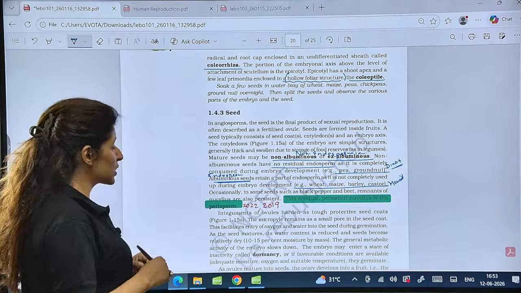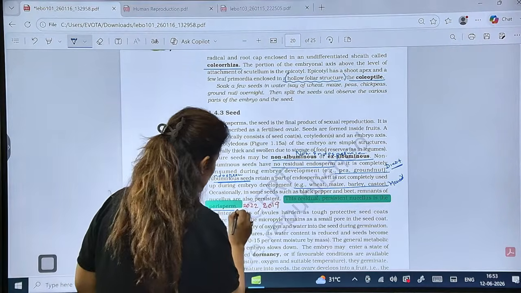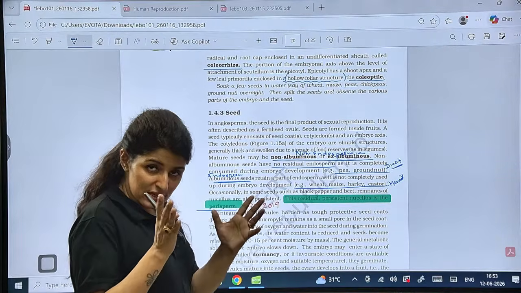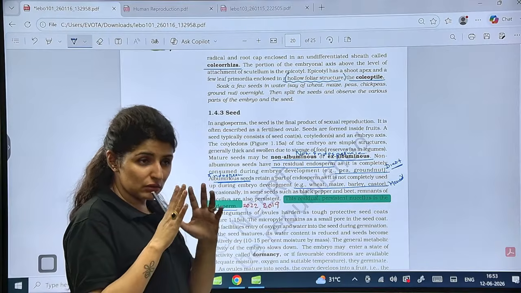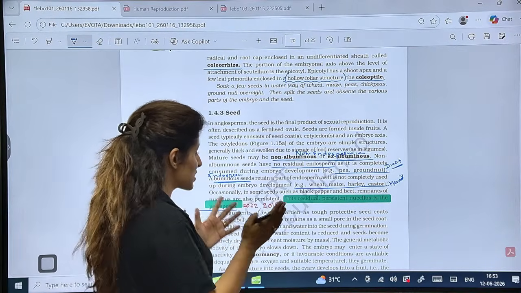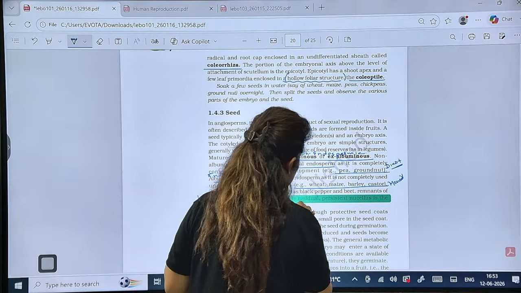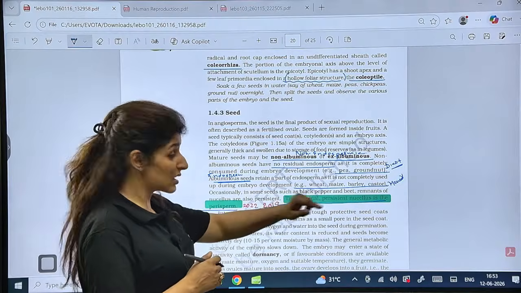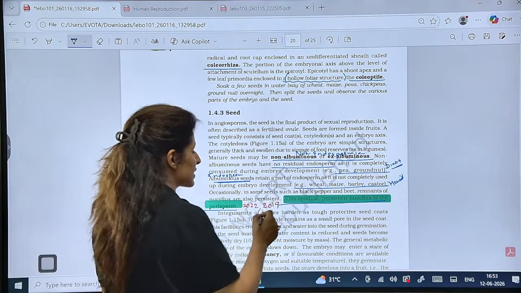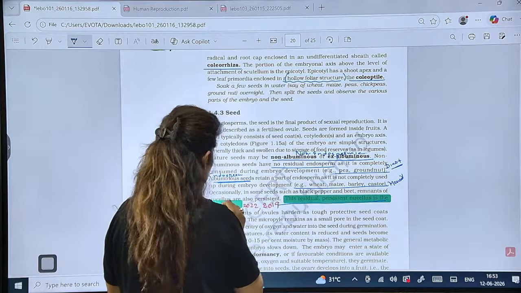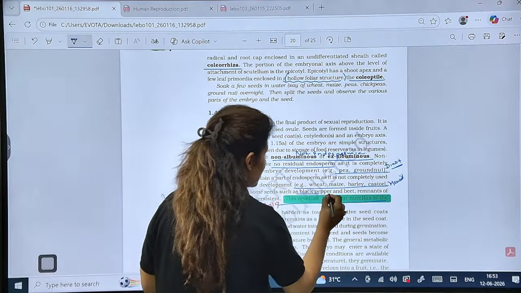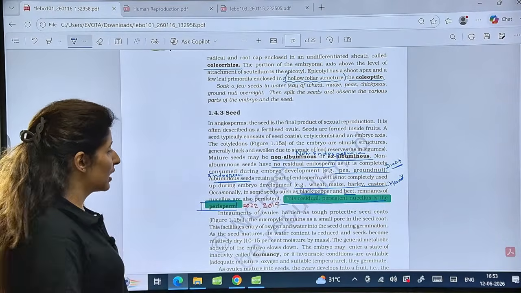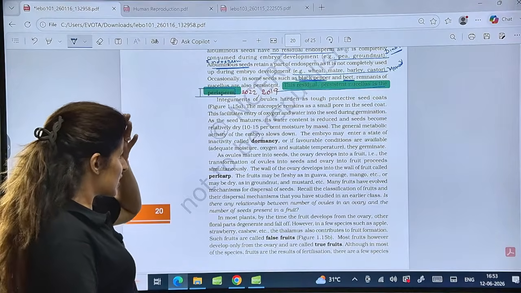Now, other than endosperm, there is another term called perisperm. See, the question has already been asked around perisperm. So, nucellus is present around the embryo sac, right? That nucellus is also consumed generally, but in some cases there can be some nucellus left behind. So the residual or the persistent nucellus is known as perisperm. See the examples: black pepper, beetroot, called beet. They have remnants of nucellus. Very important examples here.